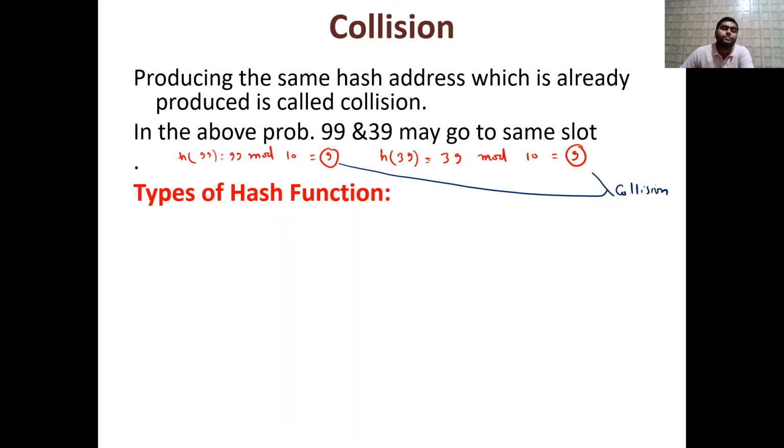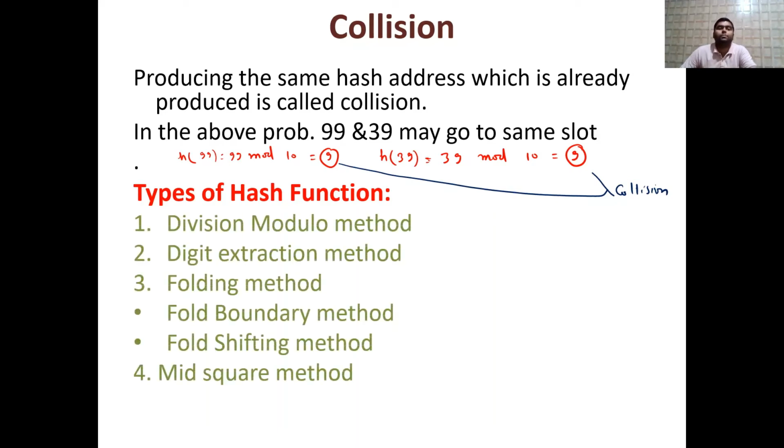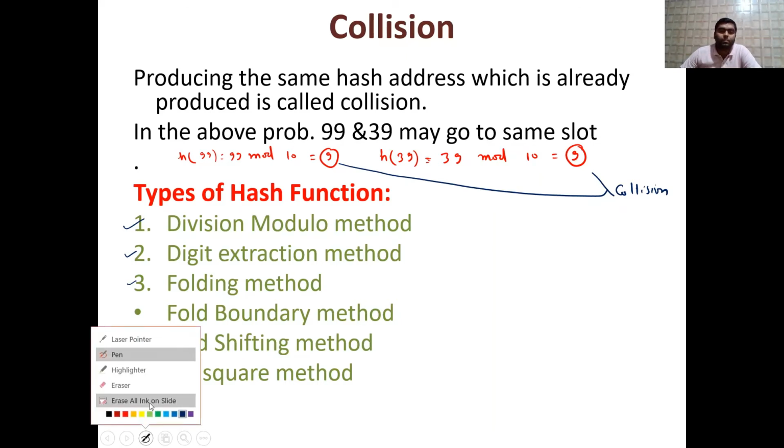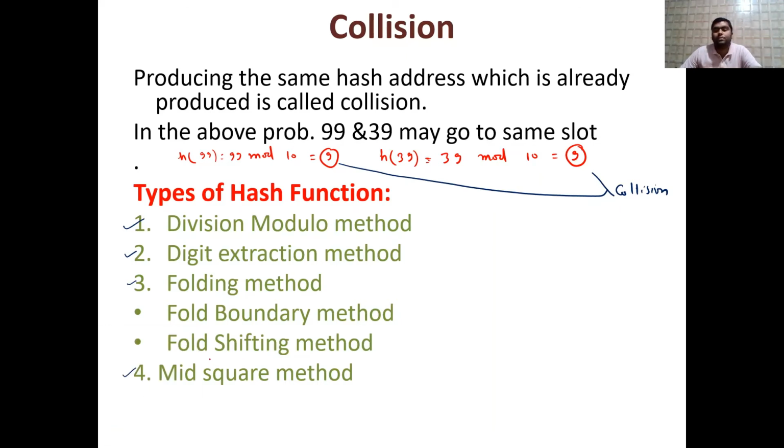Okay. Now there are certain types of hash functions. So what are those types? First type is division modulo method. जैसे हमने अभी देखा कि mod 10 कर रहे थे ना, या mod m, तो वो division modulo method होता है. Next is digit extraction method. So don't worry, I will explain in this lecture only. Third is folding method. So there are two methods, fold boundary method and fold shifting method. And last one is what? Mid square method. Okay, so we are going to see this one by one.